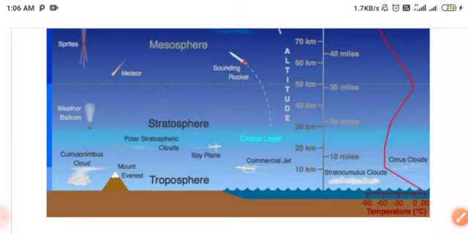And the mesosphere is a layer where meteoroids and asteroids burn up.